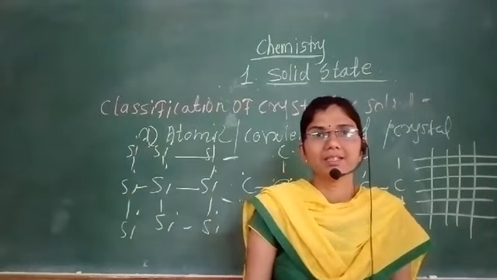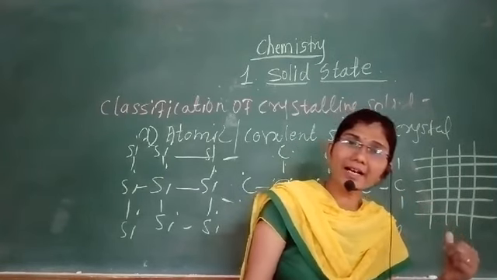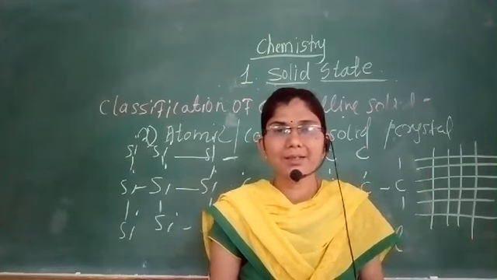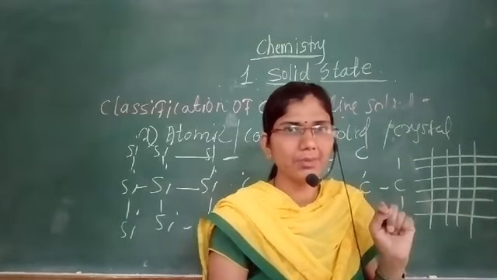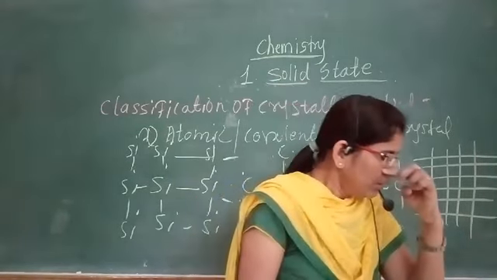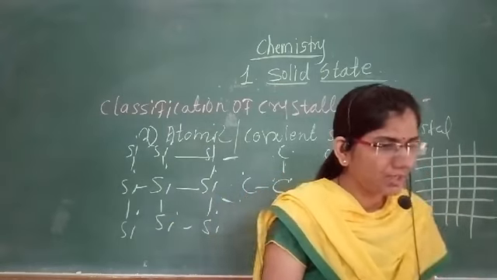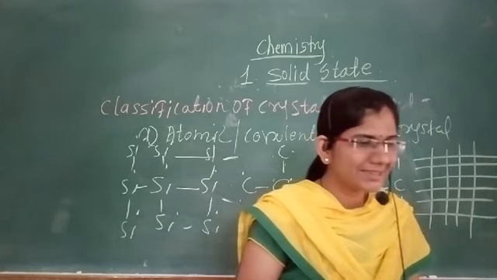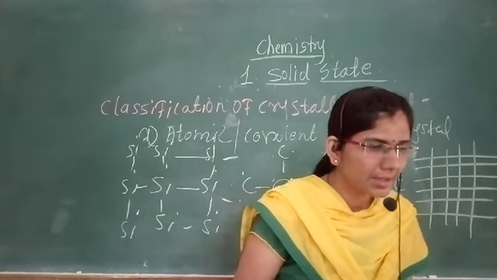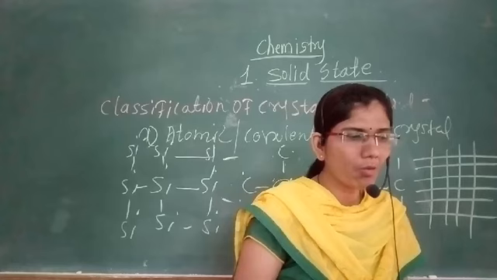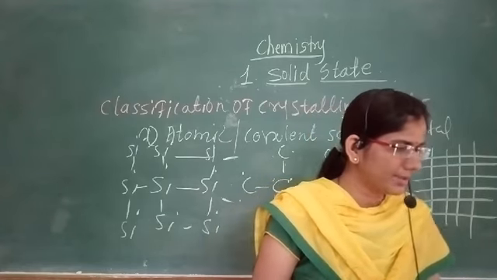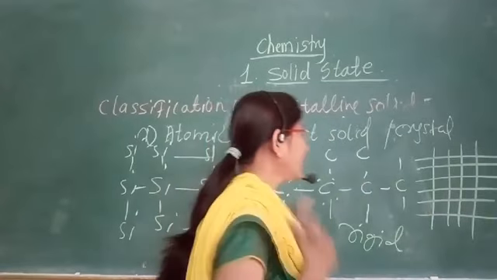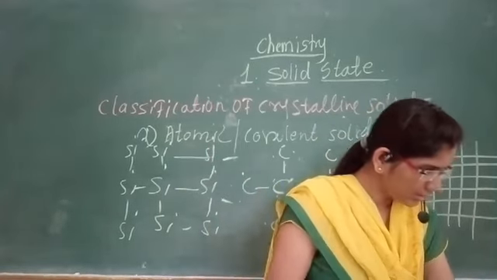Due to that, it is a very hard structure and has a higher melting point. For example, diamond, quartz means silica, SiO2, then graphite, and carborundum are the covalent network solids. So these are some examples of this covalent or atomic solid.